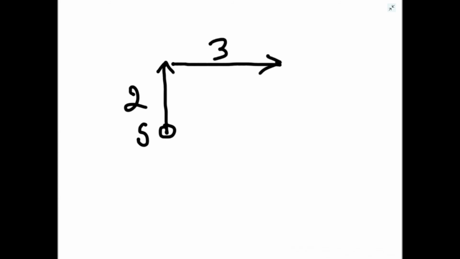Initial movement is, suppose this is the starting point S, 2 kilometers towards north. Then turn right, that means he will be going toward east direction. How much did he go? 3. Now you see the difference in the arrow length which I made. 3 is more than 2, so arrow of 3 is more in length than 2's arrow. So the arrow length has to be proportional to the distance. Then only you can make a right diagram.